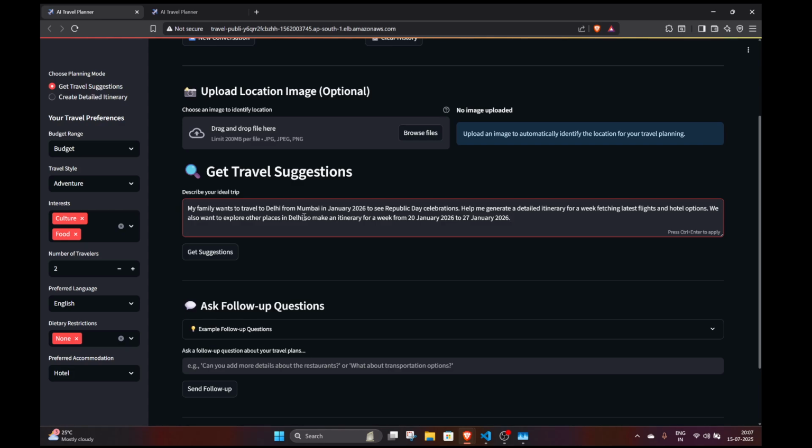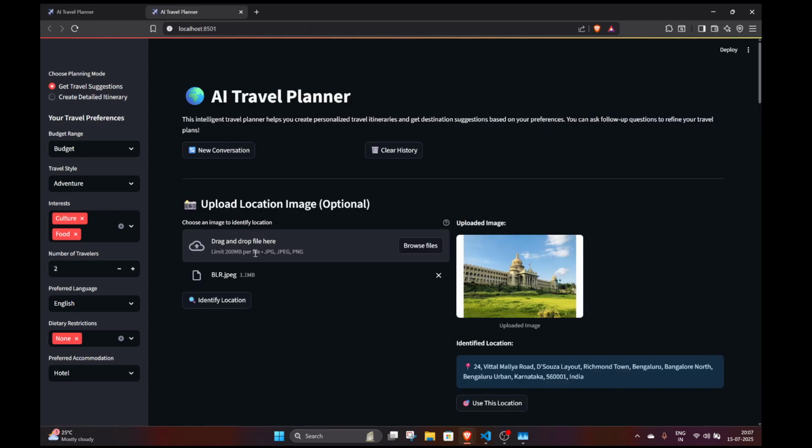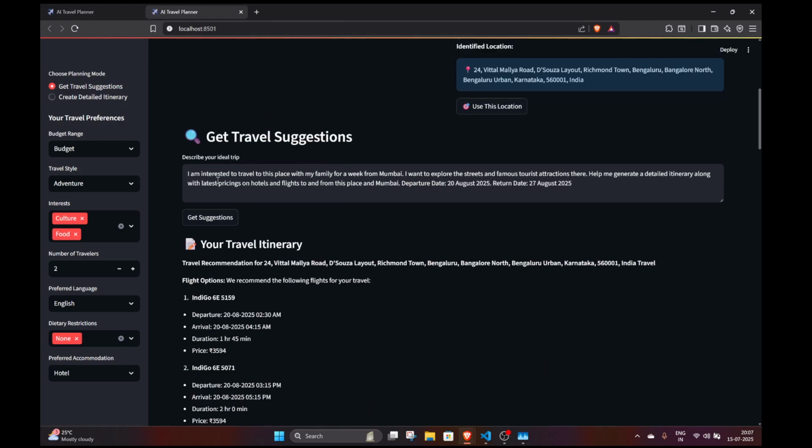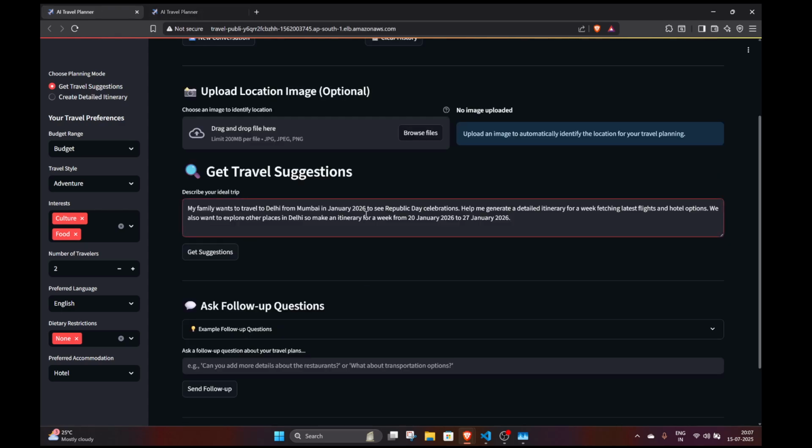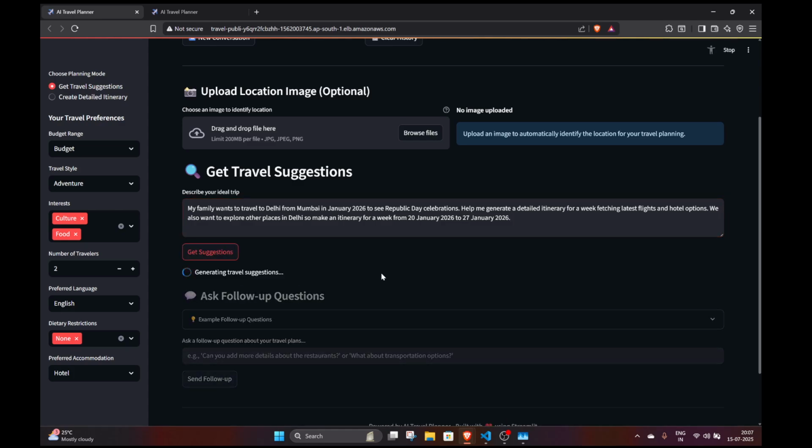Now this time, we are mentioning both the destination and the origin. If you remember, in the first one, we did not mention where we were going. As you can see, we did not mention Bangalore at all. It was able to detect that from the identified location. Here, I'm mentioning Delhi, and I'm also giving the dates from 20 to 27 January. So let's see what suggestions come up.